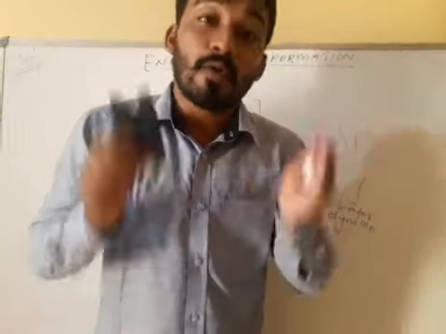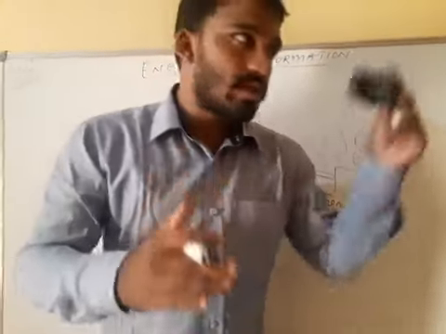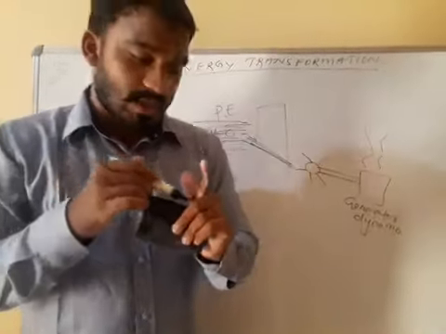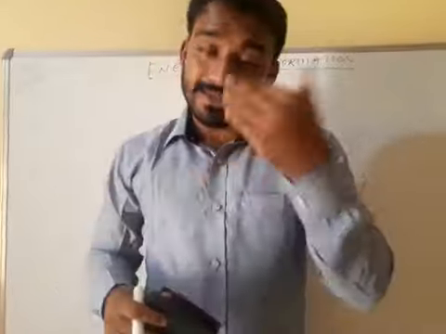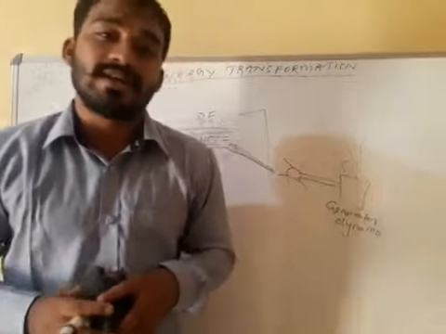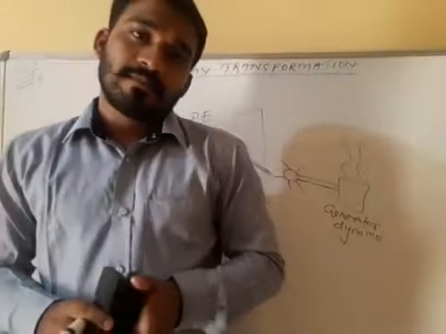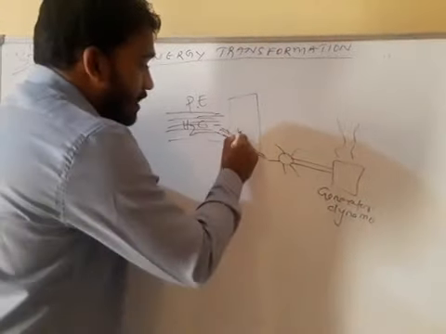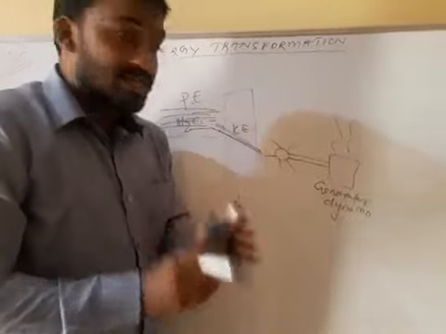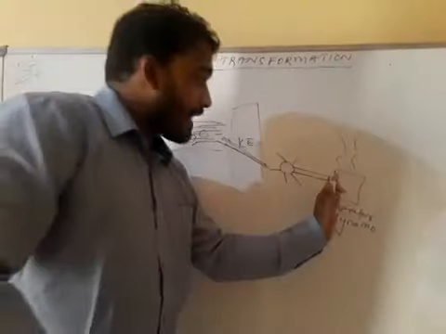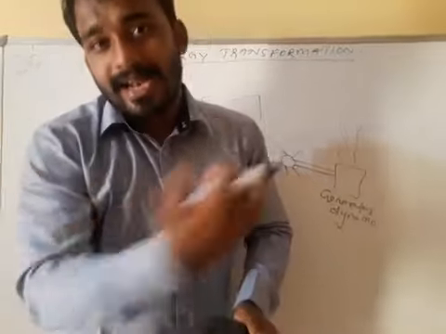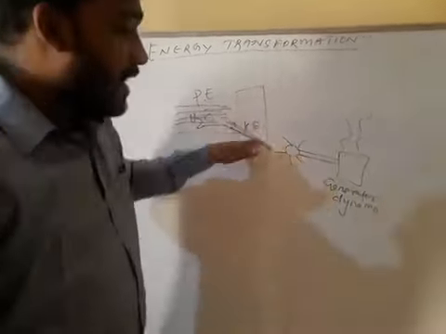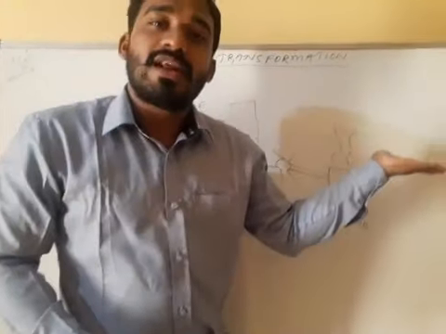So many big poles are there. Have you gone to Hirakud? If you have not, go there and see how hydroelectric power plants work and how we generate electricity from water. From here, potential energy is converted to kinetic energy, kinetic energy is converted to mechanical energy, and mechanical energy is converted to electrical energy. Understood or not? Potential to kinetic to mechanical to electrical energy.